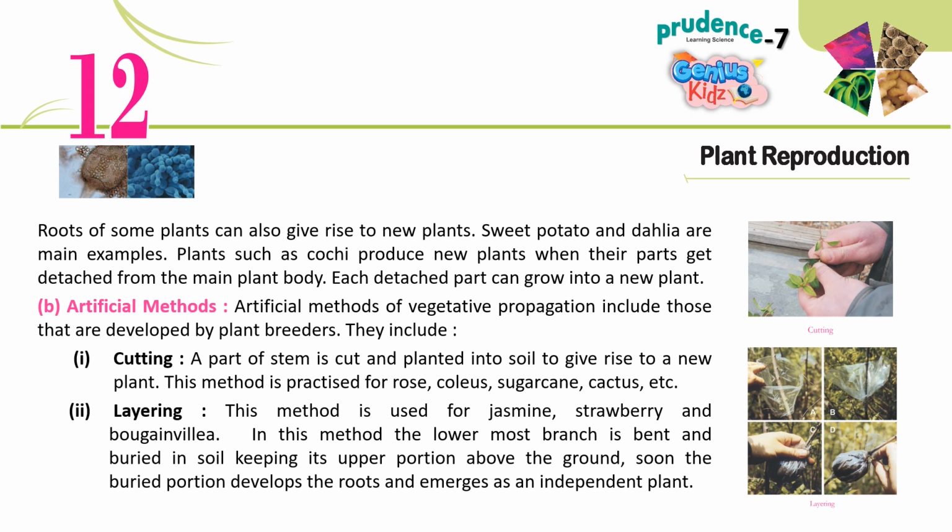2. Layering. This method is used for jasmine, strawberry and bougainvillea. In this method, the lowermost branch is bent and buried in soil, keeping its upper portion above the ground. Soon the buried portion develops roots and emerges as an independent plant.